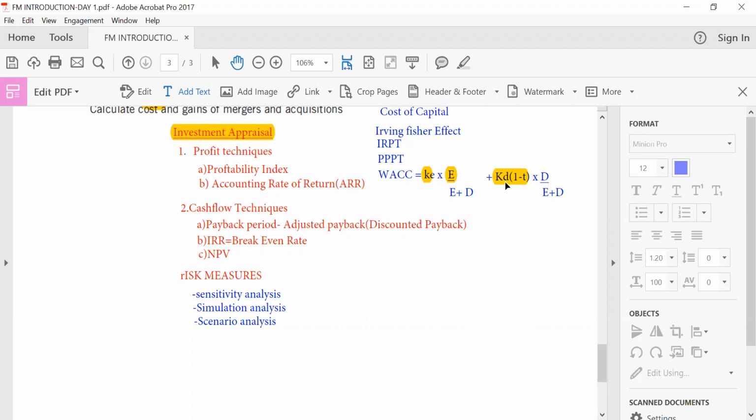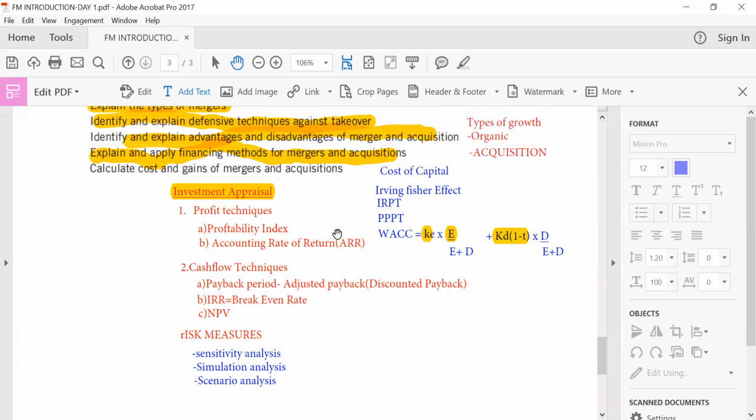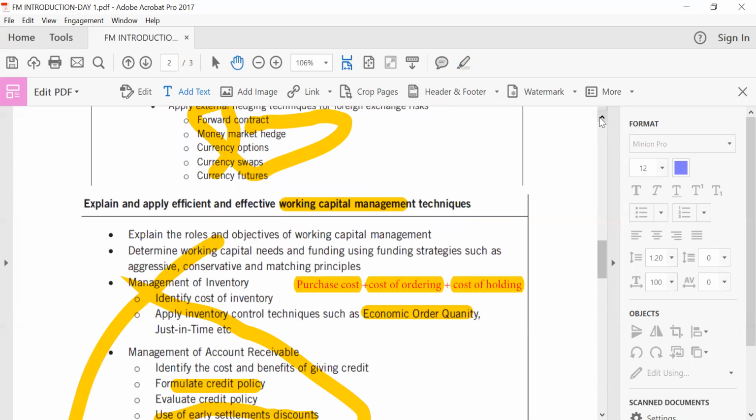There are instances where you tend to chip in issues of preference shares. When you talk about preference shares, we have two types. We have redeemable preference shares, which tend to act just like debt. Then we have irredeemable preference shares, which tend to act like equity. Right. So basically, we also look at these bits in the case of cost of capital. The remaining issues about the financial management paper are theoretical bits, and I will walk you through them as easily as I can.